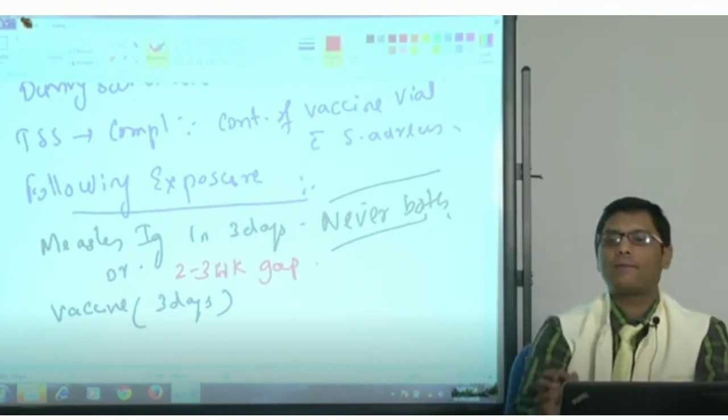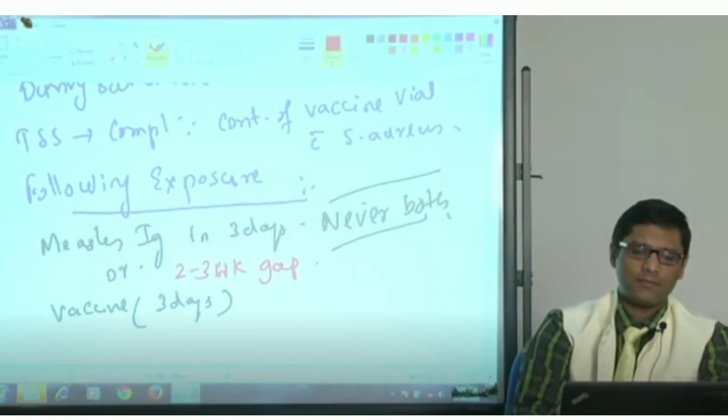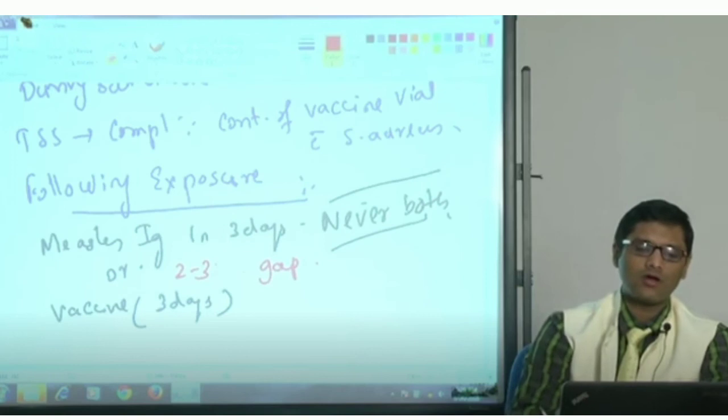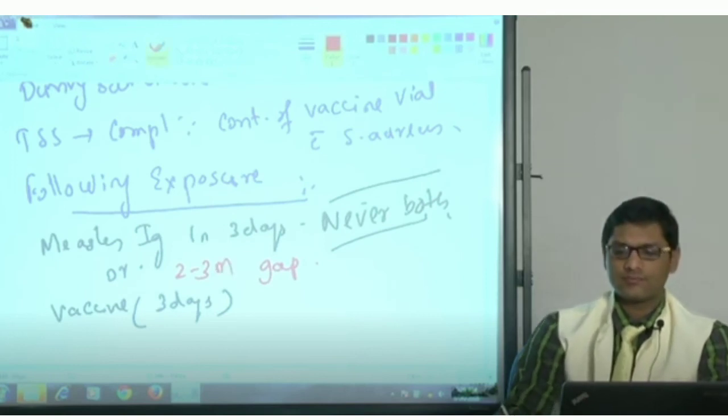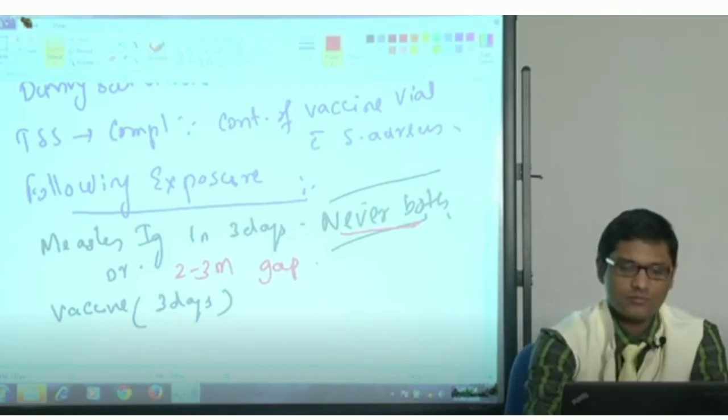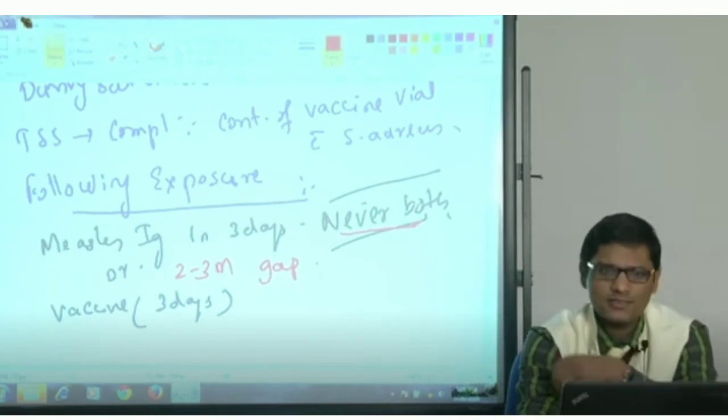Okay, combine into 2 to 3 months of gap. Okay, so combined immunization is not given here. The only case where the combined immunization is not given.